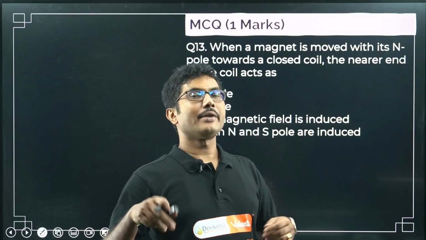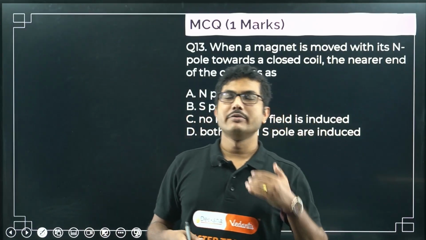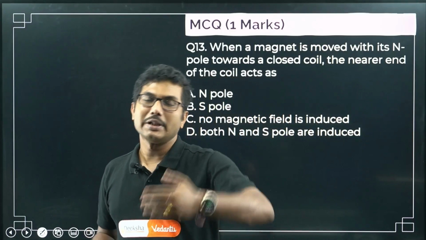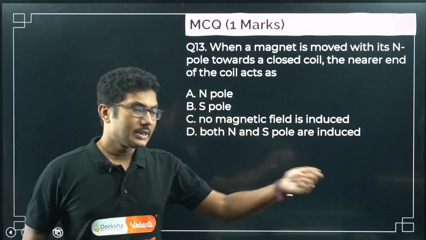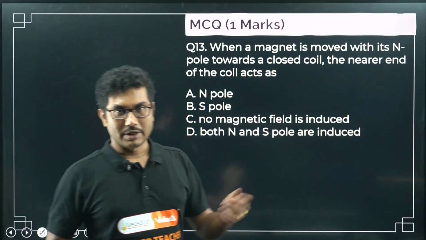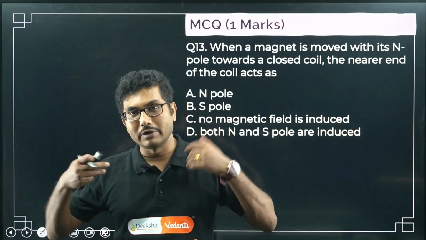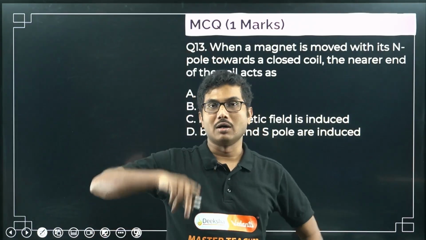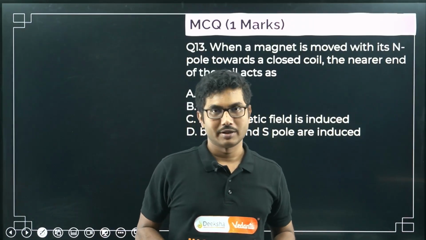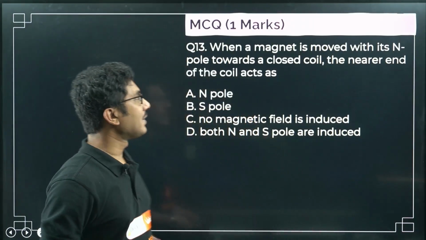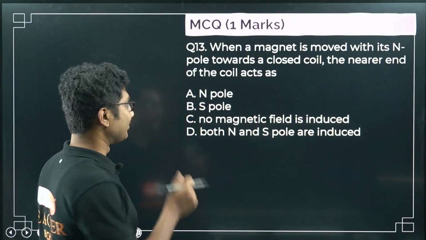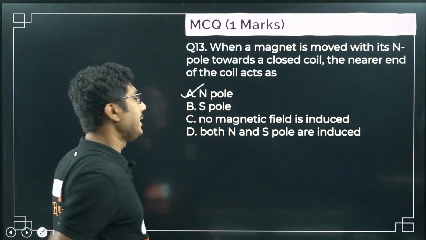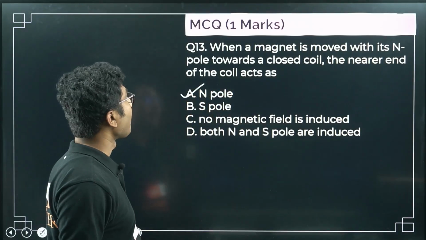By developing a north pole yourself, the coil will try to repel the incoming north pole. If it is going away from the loop, then it will develop a south pole, and then it will try to stop that away motion. It will try to attract it. Okay, so this is the basic fundamental principle of electromagnetic induction. So north pole is the answer.